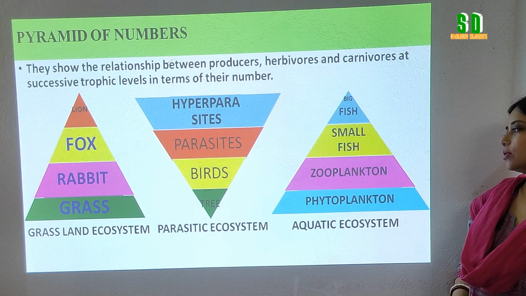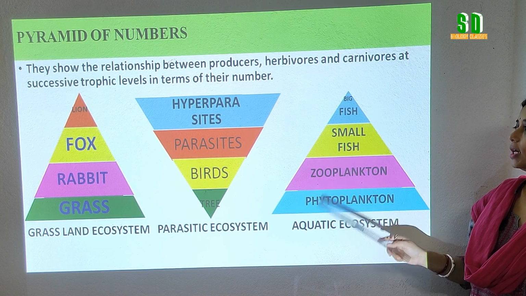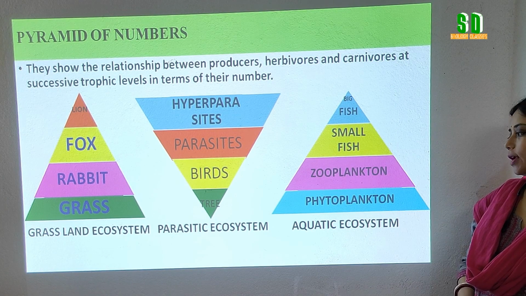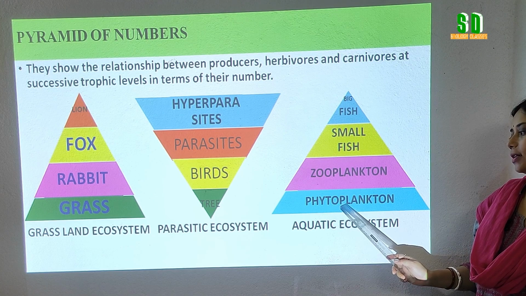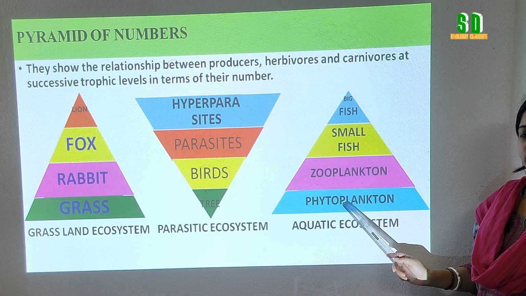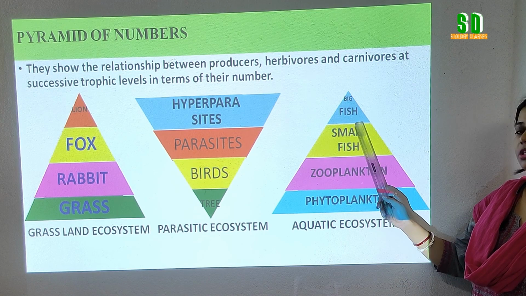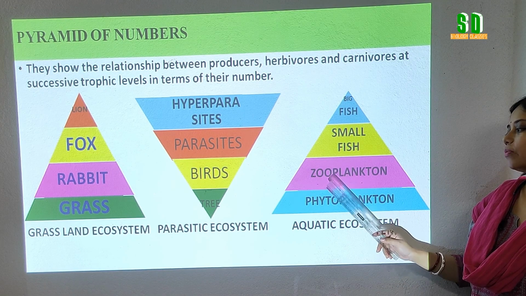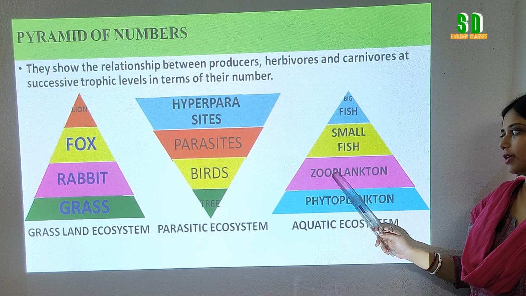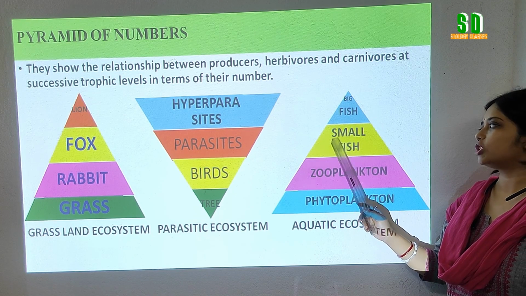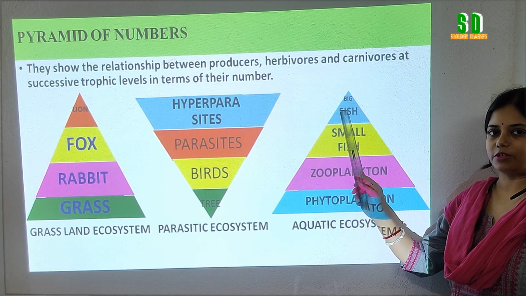Now in aquatic ecosystem, again we will see the upright pyramid of number. The number of phytoplankton that occupy the first trophic level, their number is maximum, and gradually the number decreases when the energy transfers from phytoplankton to zooplankton, from zooplankton to small fish, and from small fish to the big fish.